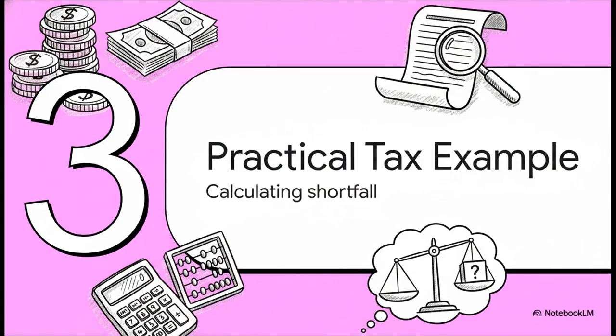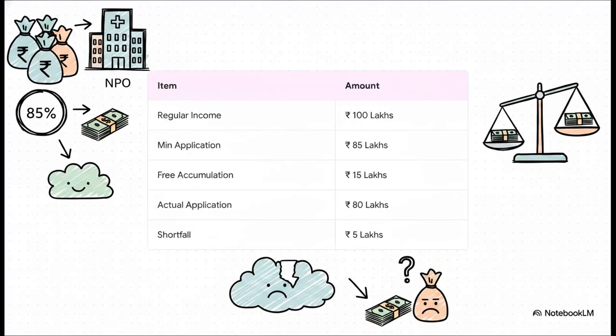Let's make this concrete. Section 3, a practical taxation example. Calculating taxable regular income. Okay, let's run the numbers on a hypothetical NPO. Imagine they receive a total regular income of 1 crore rupees.